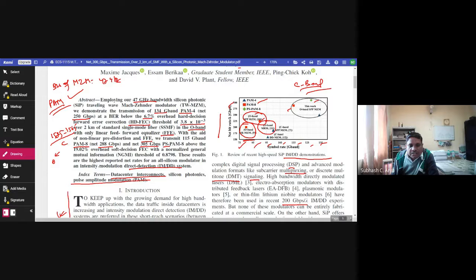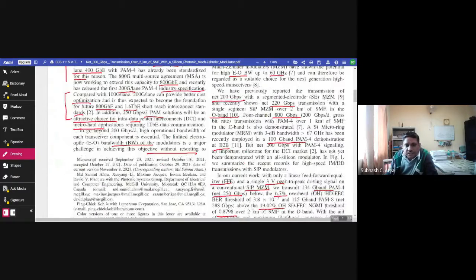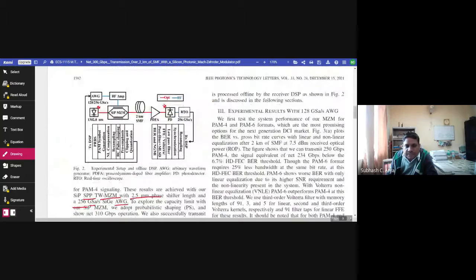These results are the highest reported data rates for an all silicon modulator in an intensity modulation direct detection, that is IMDD system. Last time we read this introduction, so we will not repeat it.